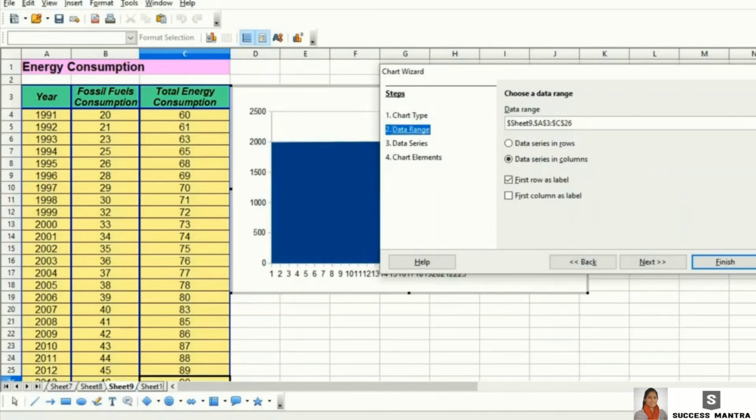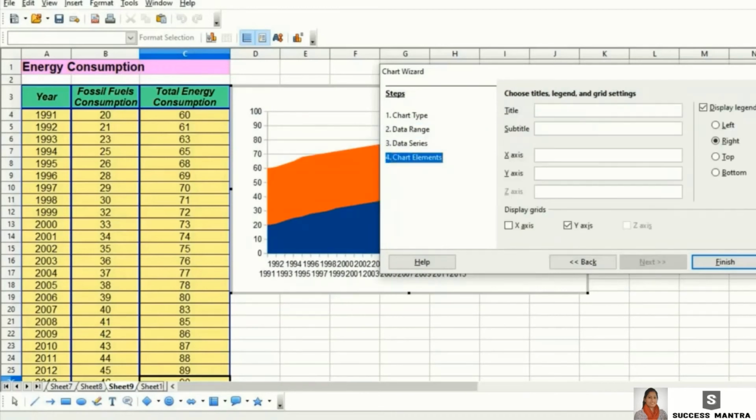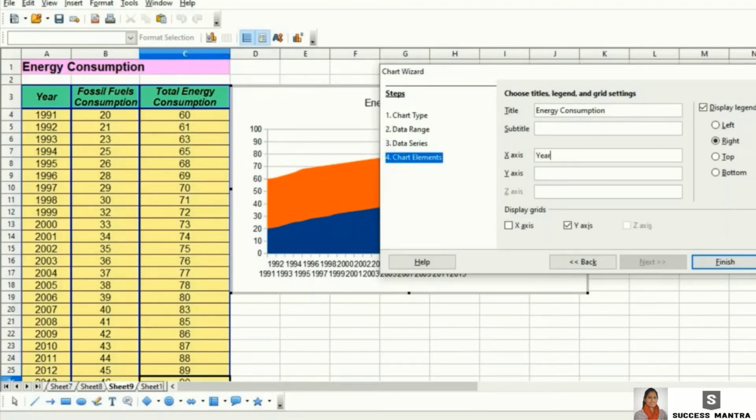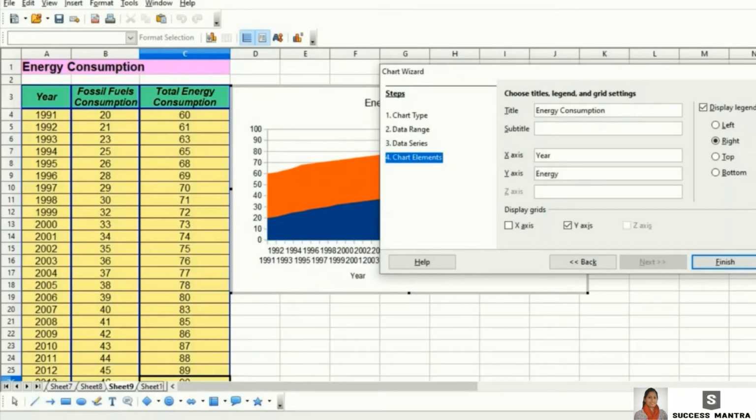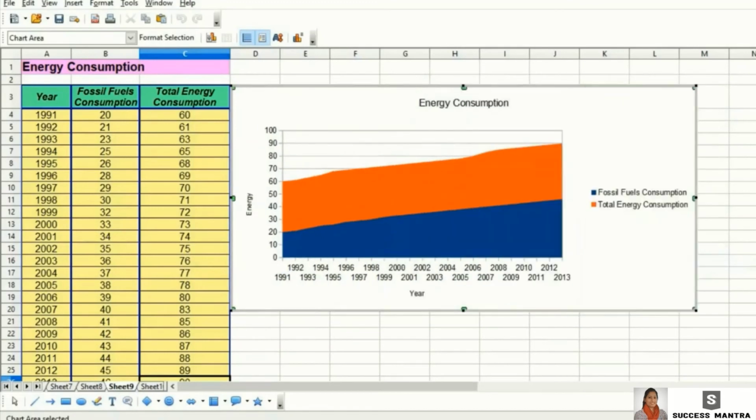Data range, the first row and first column are labeled. Now checking the data series. Now chart elements. Title will be energy consumption and x-axis it is showing years and y-axis it is showing energy consumed. This is the area chart.